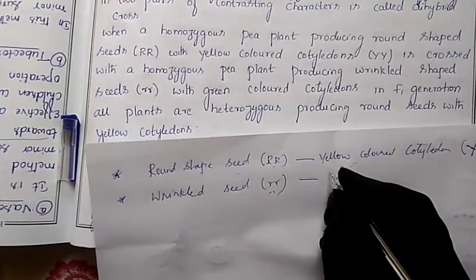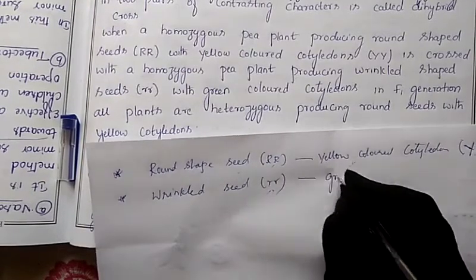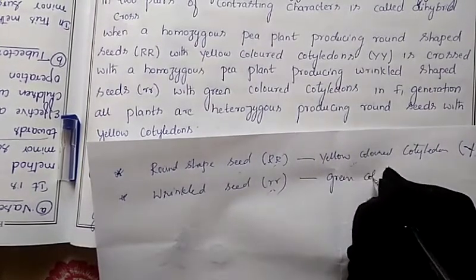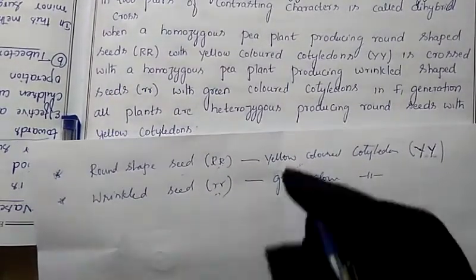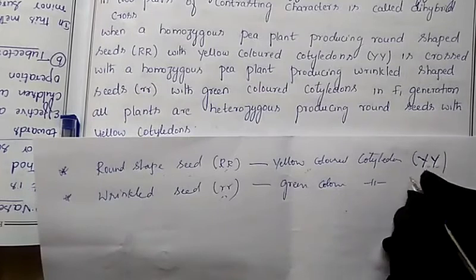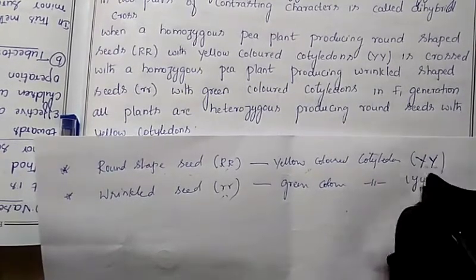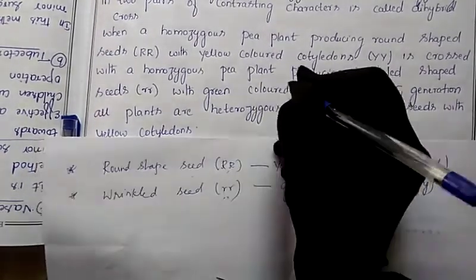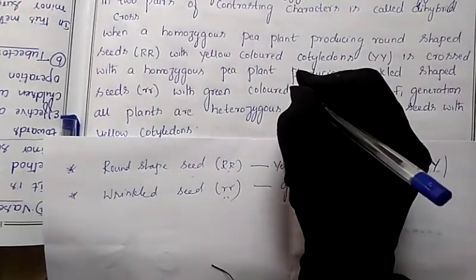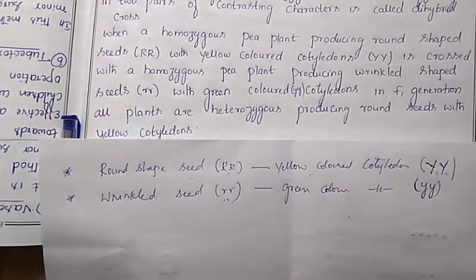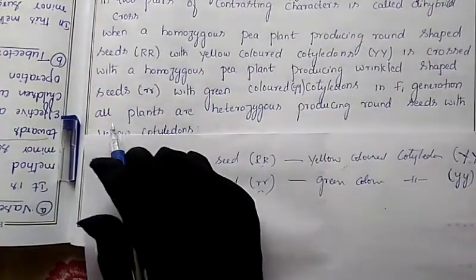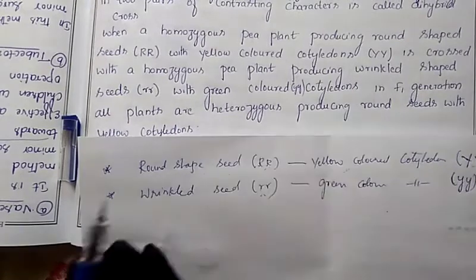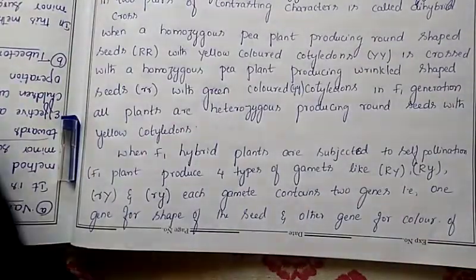Another character is green color cotyledons. Green color cotyledons we can indicate in the form of a small y, small y. In the F1 generation, what we get is that all the plants are heterozygous, producing the round shape of seeds with yellow cotyledon. Then they cross these parents.